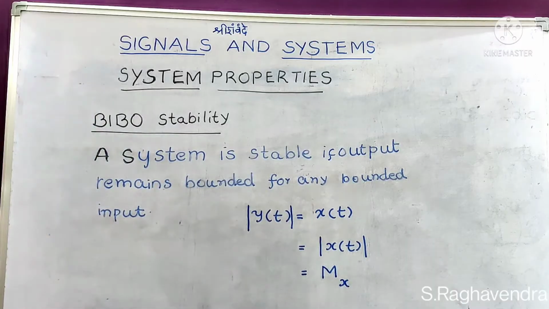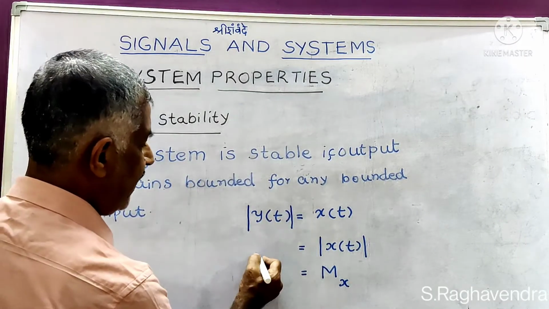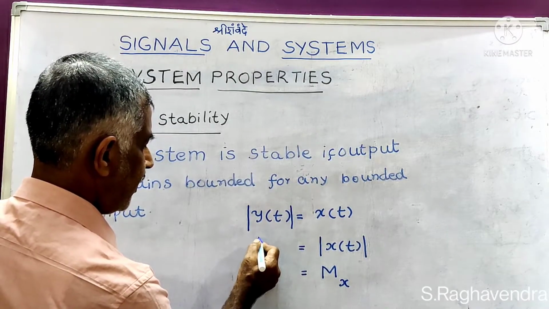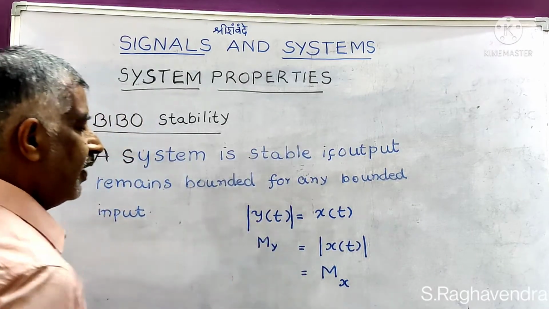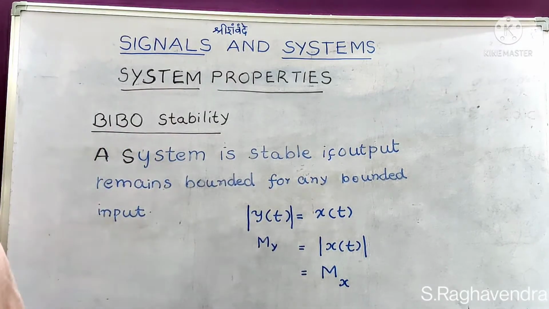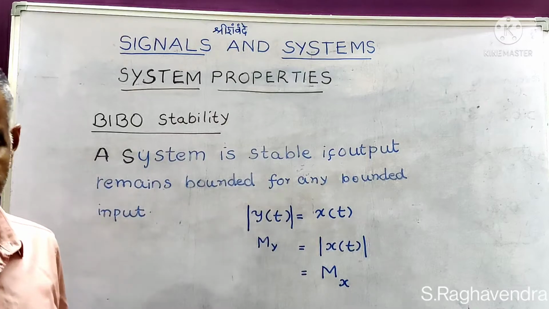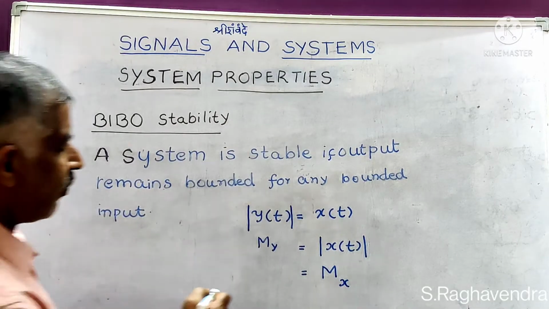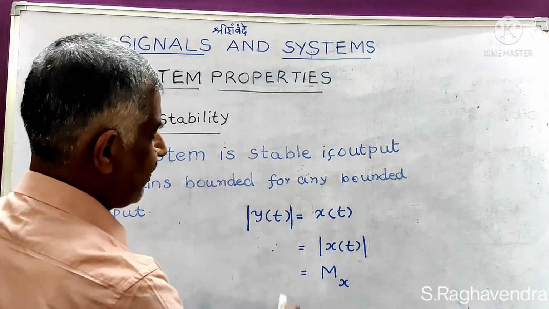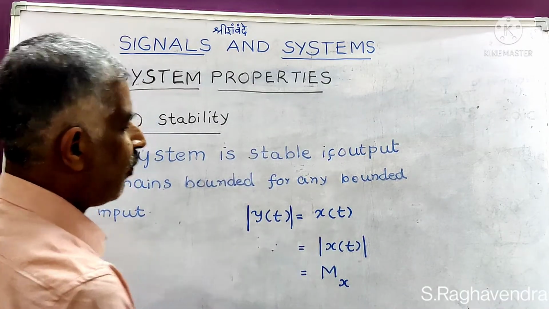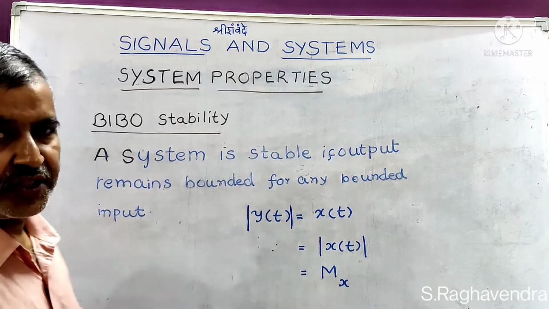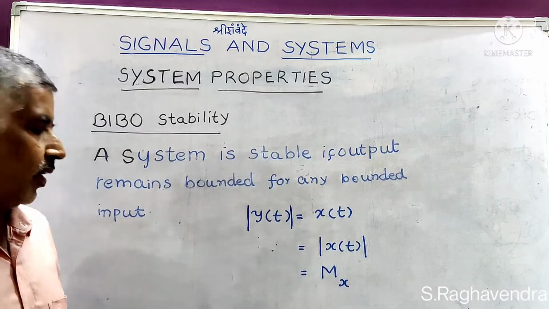That is Mx. Therefore, mod y of t, that is My, is also a bounded function, because x of t is a bounded function, hence the output is also bounded and the system is BIBO stable.